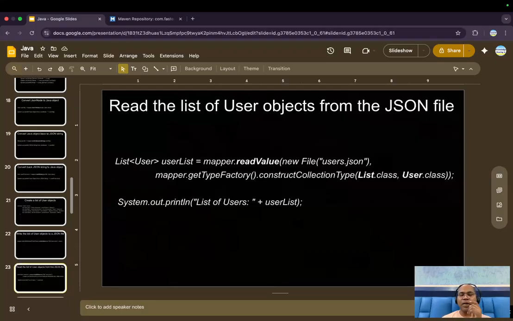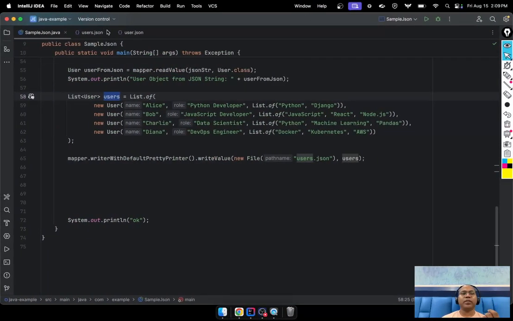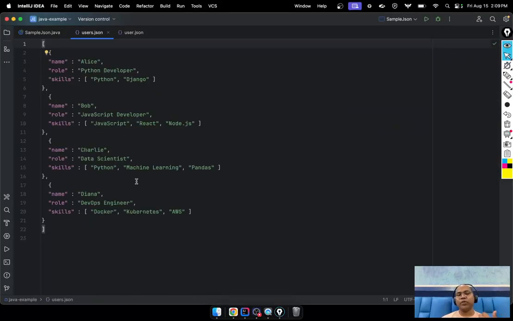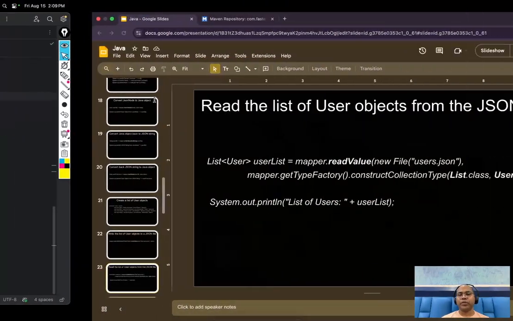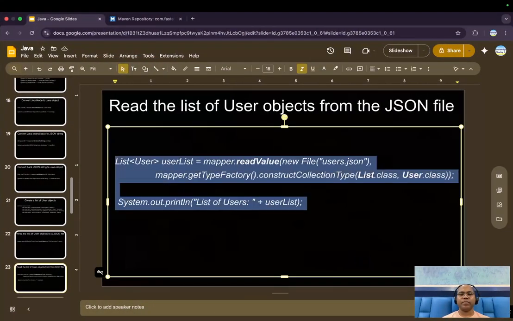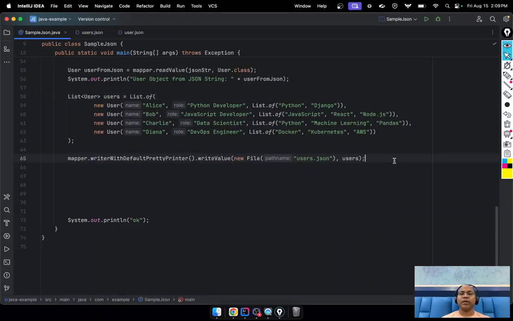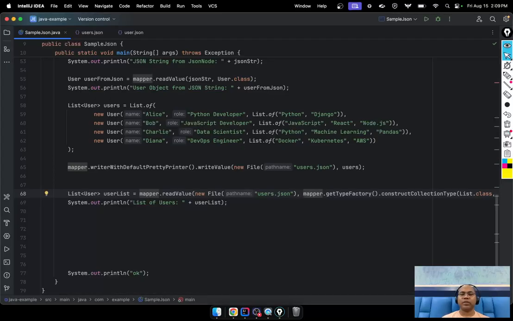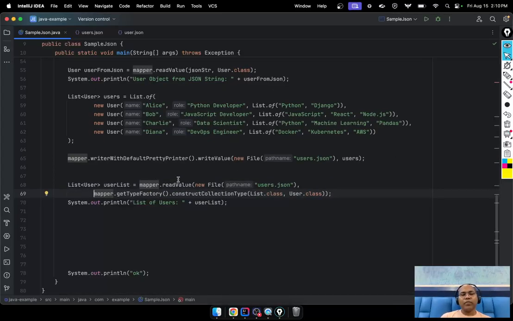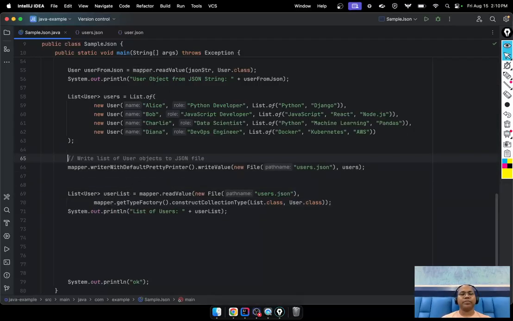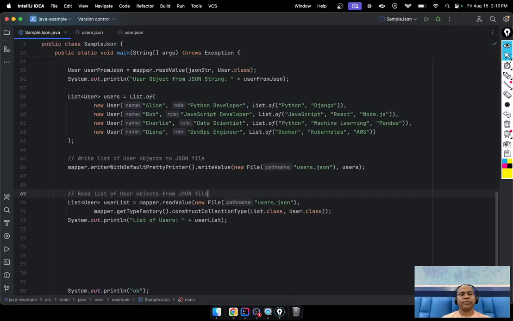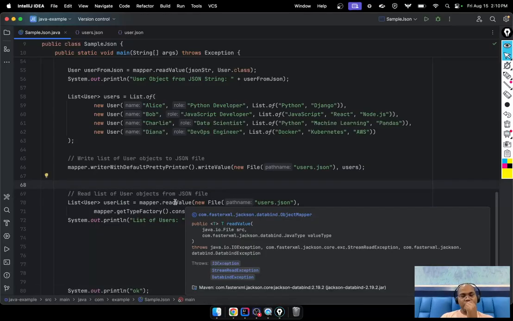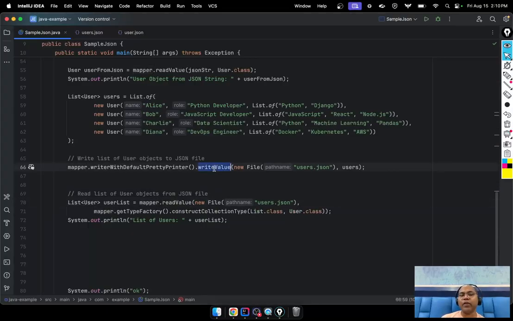Now maybe this file exists, and I want to read from the file. This is a file that has lots of users, and I want to read from it. Okay, so how can I do that? Similarly, the same function. For reading again we use readValue, and writeValue for writing JSON.